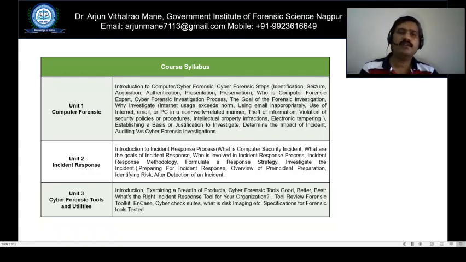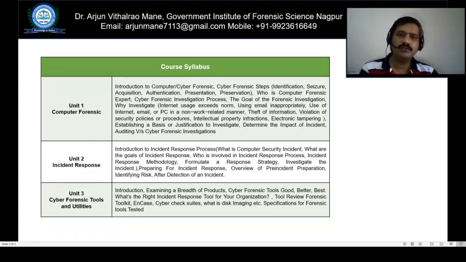We will also put light on the justification for investigation and how to determine the impact of an incident. We will also see auditing versus cyber forensic investigation.